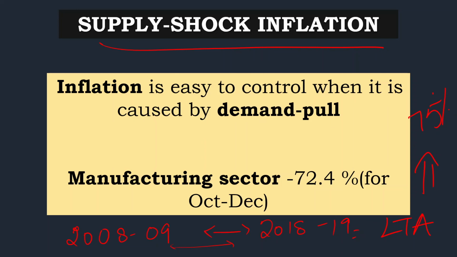So in recent times this is the highest, but it is not yet equal to the long term average. That shows that we are not fully utilizing the manufacturing sector. Just 72.4 percent of manufacturing capacity is in use right now. So this could lead to supply shock inflation, which is really a huge threat. The government is trying to somehow face this. They are trying to increase manufacturing.